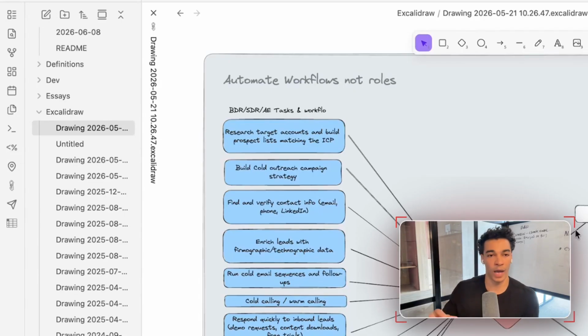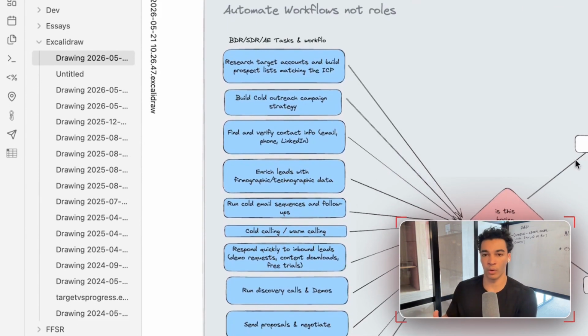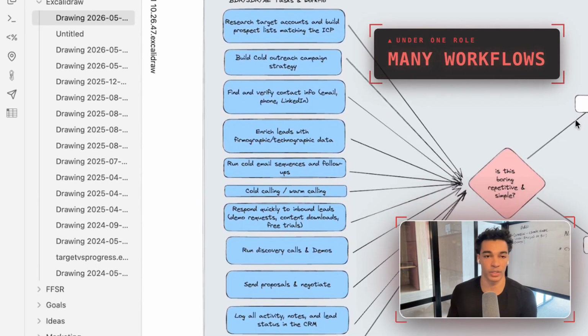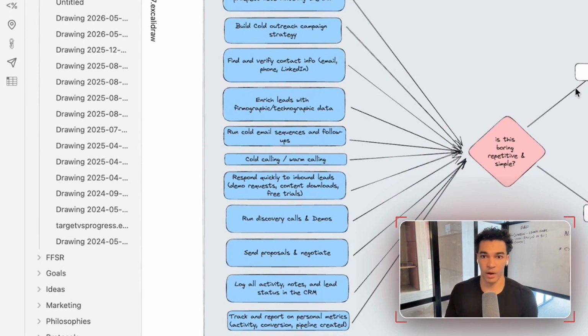So the traditional model of business in general is that you have a person, that person has a role within a company, and then underneath that role, you have a bunch of different workflows and tasks that that person is doing on a day-to-day or a week-to-week basis. One thing that I see all the time in the AI agent space is people trying to port that way of thinking directly onto AI agents. So they're thinking, okay, this person is doing this role. I can either, instead of hiring a person in that role, just build an AI agent that does everything that role would do, or I can replace this person with one AI agent. And that is the completely wrong way to think about it.